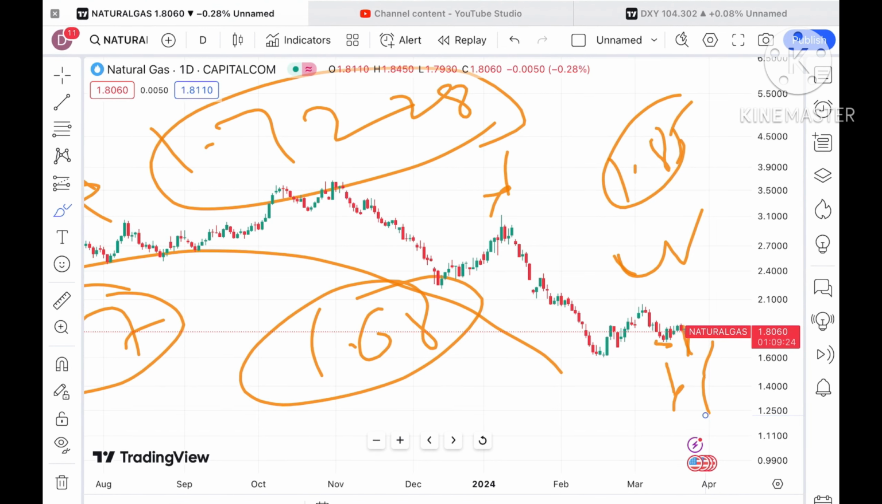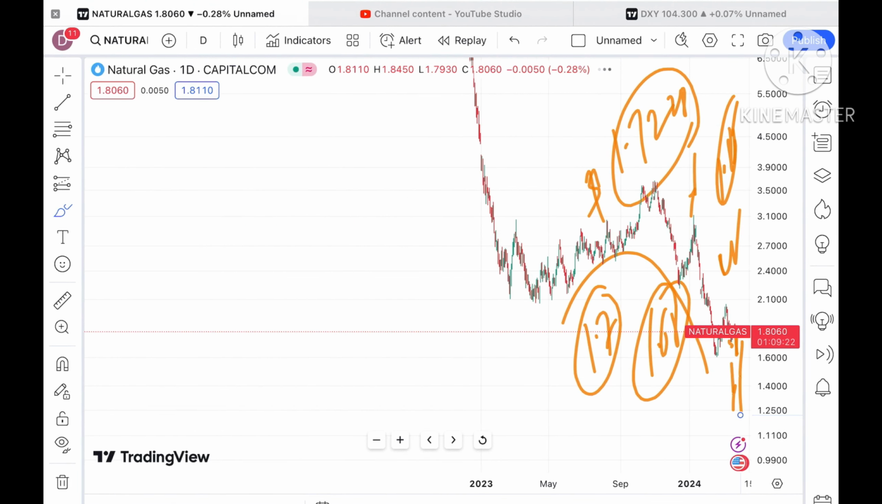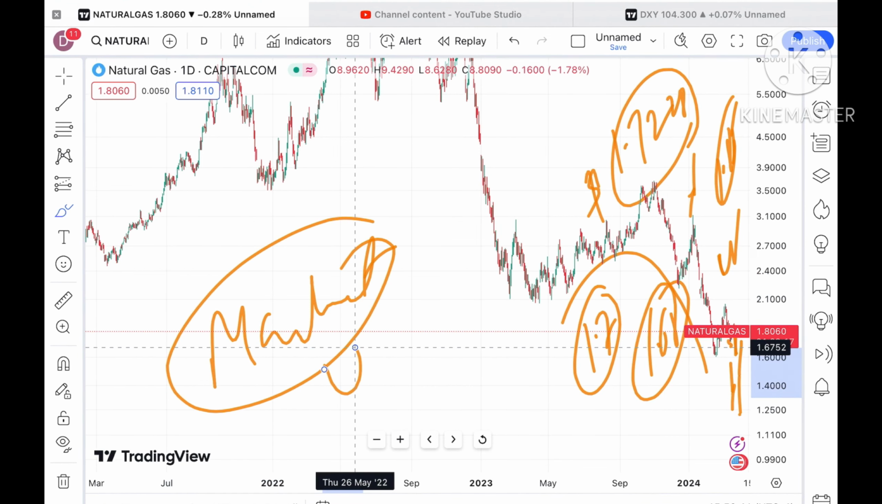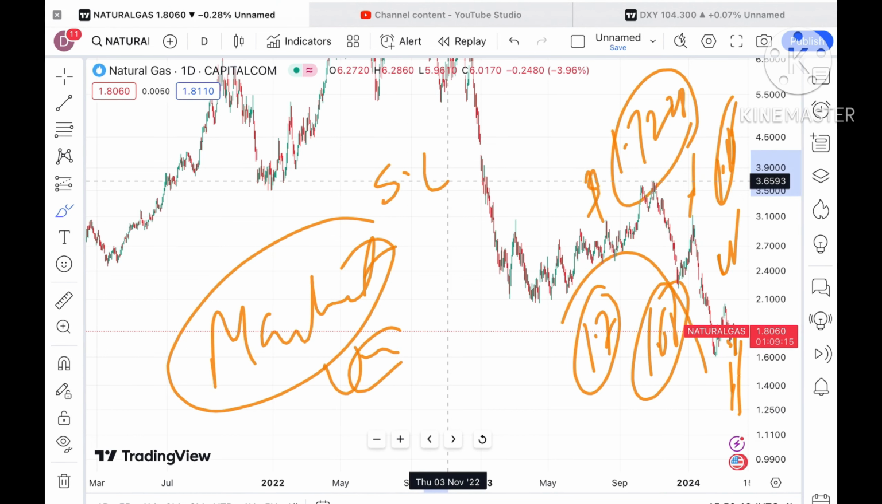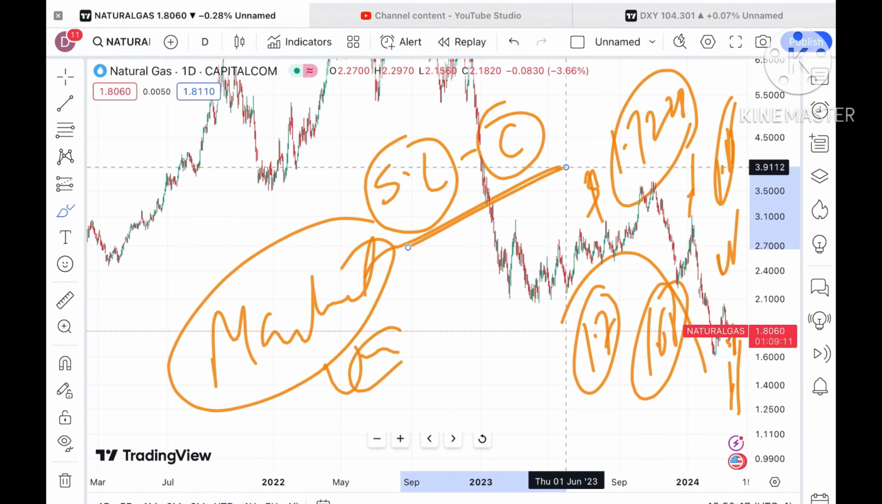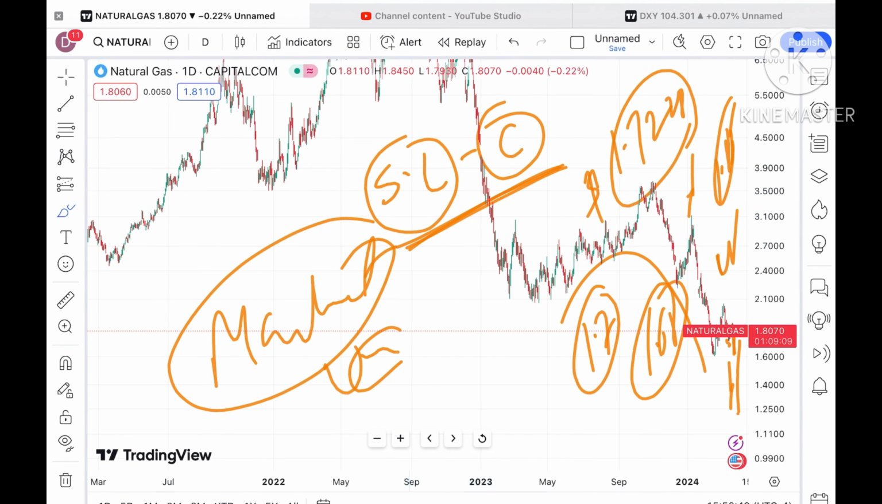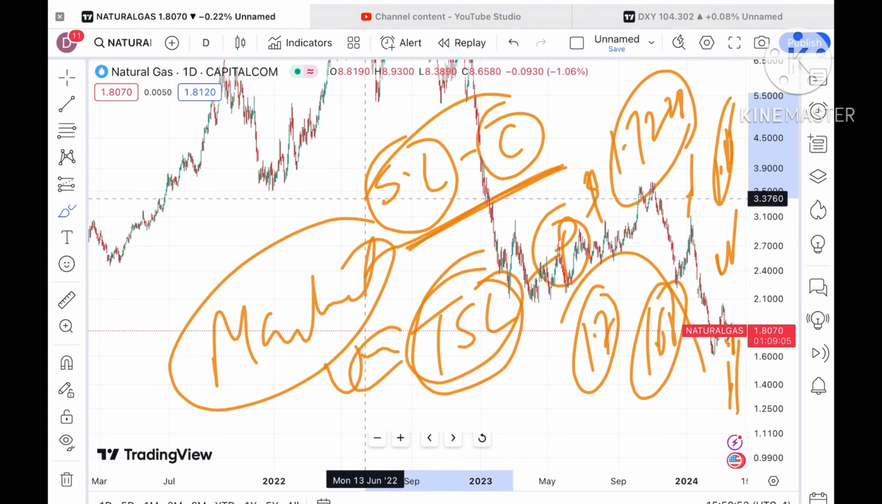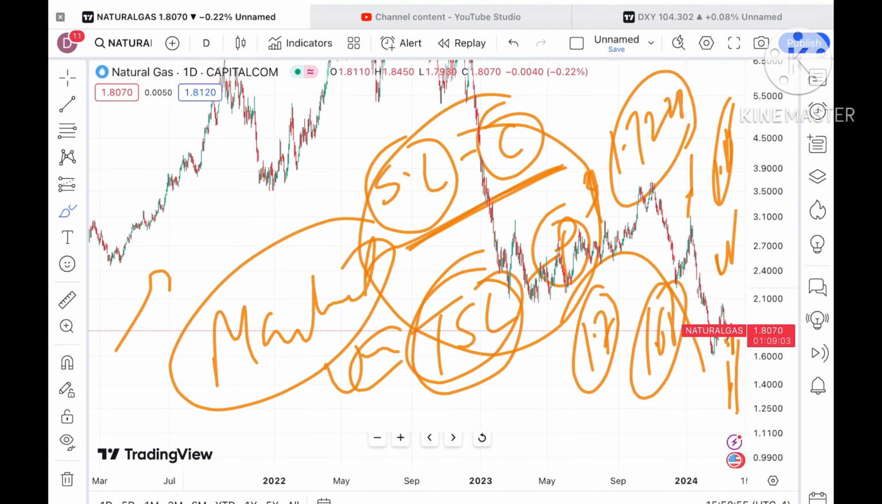So let's see the dollar index also. I'll show you the dollar index also, but before that you have to understand, see, market is always uncertain. Okay, so you have to set your SL, and setting your SL will save your capital. And second thing is that you have to trail your SL.